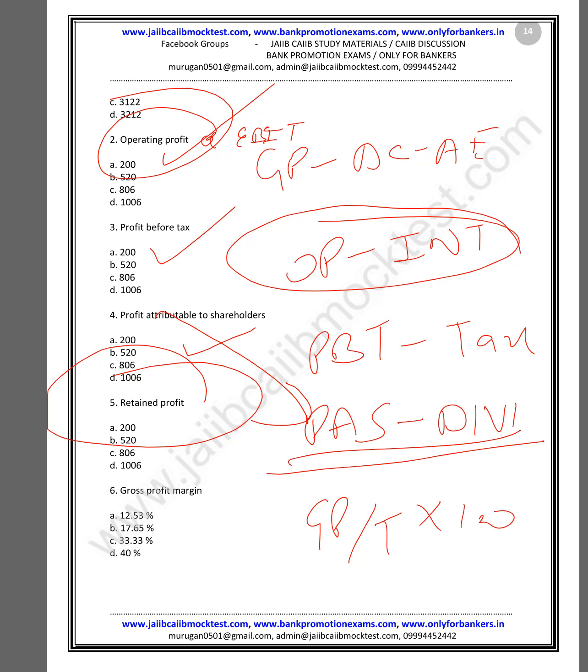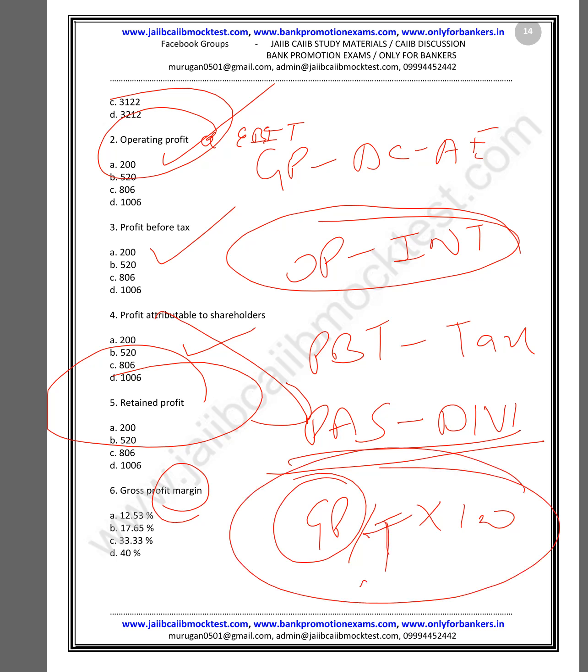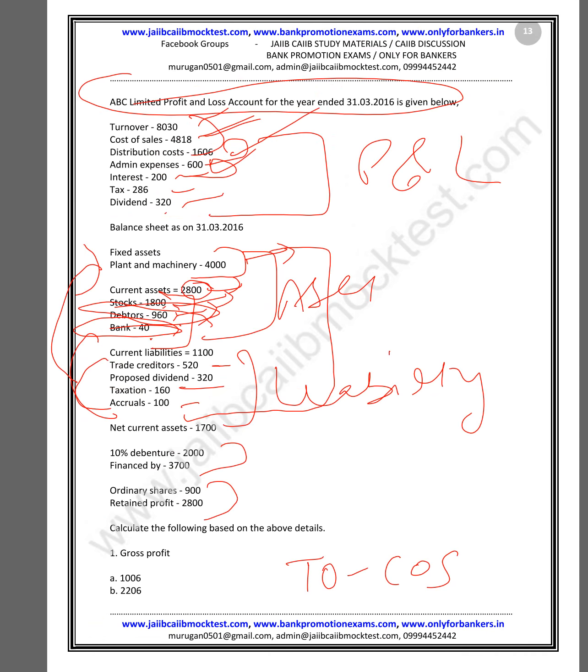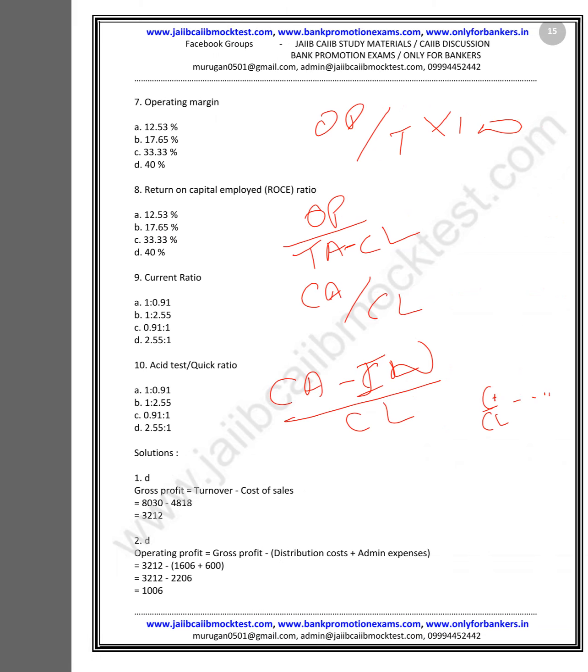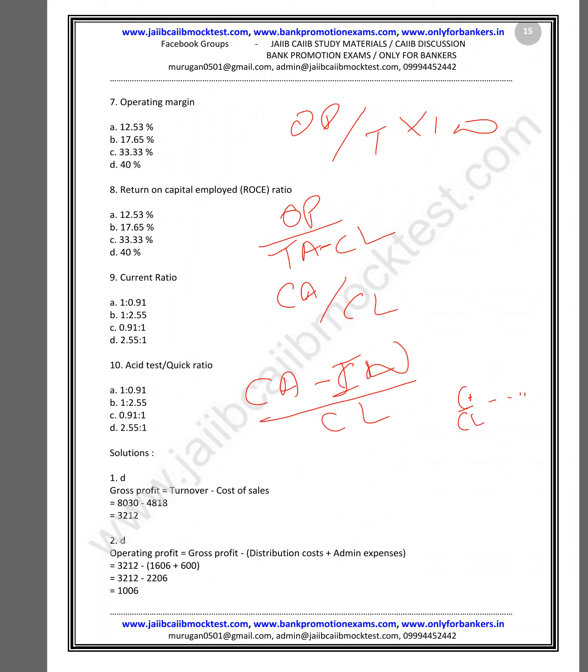Gross profit margin. Always remember, turnover will come in the denominator. Gross profit, which is the first question we have done, divided by turnover, multiplied by 100. Then operating margin. Operating profit margin is operating profit divided by turnover, multiplied by 100.